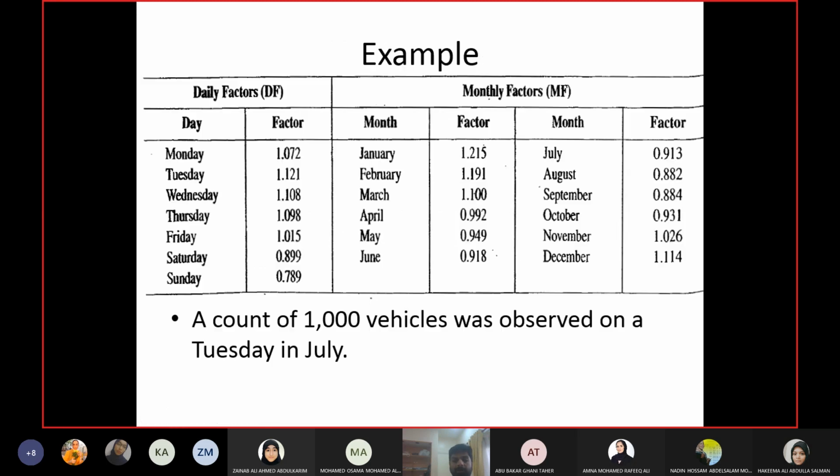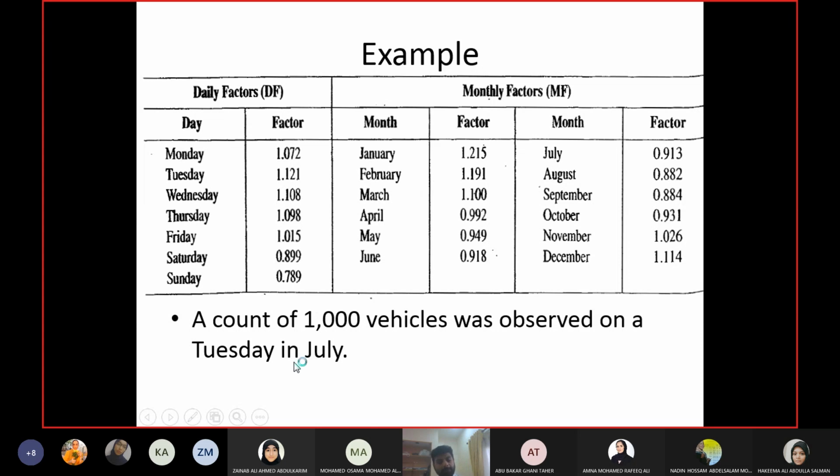Okay, let us look at an example here. Let's say these adjustment factors have already been calculated from our control count location, and near this location, there was a coverage count station where a count was taken on a Tuesday in July, and this count was 1,000 vehicles. Now for this coverage count location, I want to find out AADT. So I will multiply 1,000 with the adjustment factor of Tuesday and with the adjustment factor of July, because the count was taken on Tuesday and July.